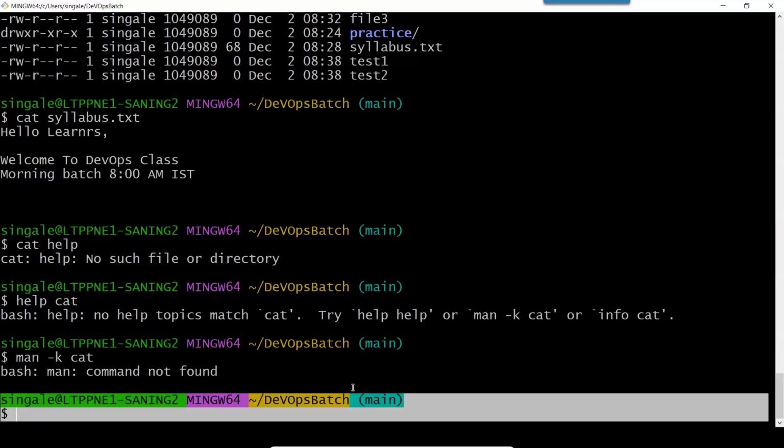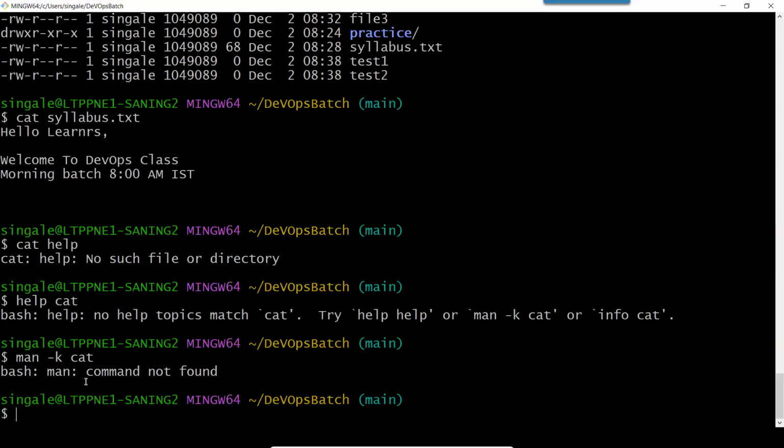Okay. So we have learned how to create files. Now we have to learn how to copy files from one place to another place. The command is very simple: cp, and then we have to type the source path, and then the destination path. So this is the syntax. cp stands for copy, and from here we have to copy that file. We type the source here, and the destination where we have to copy it we type here.